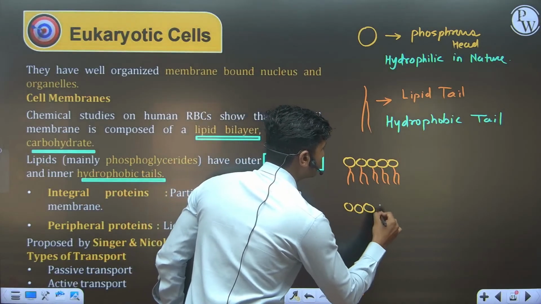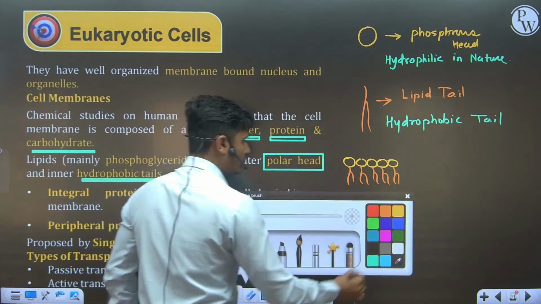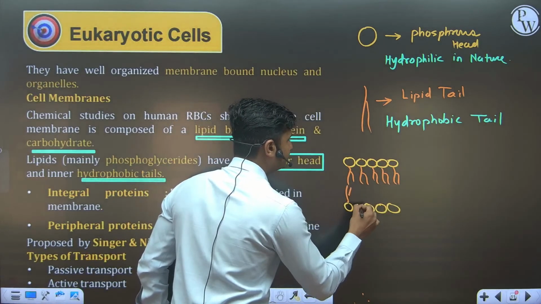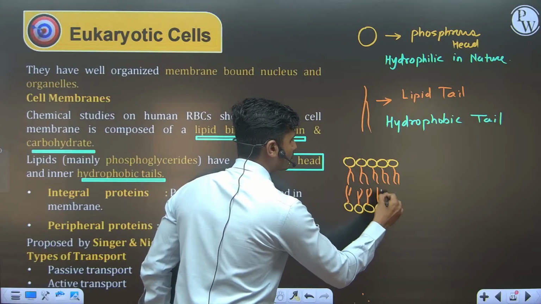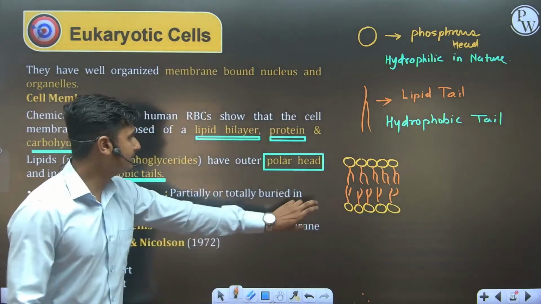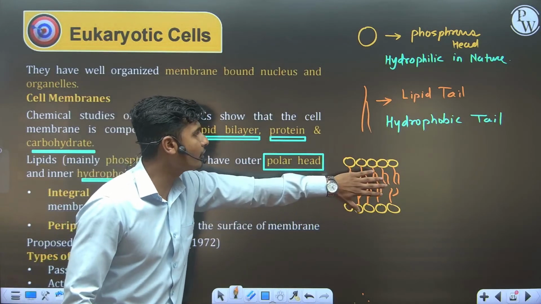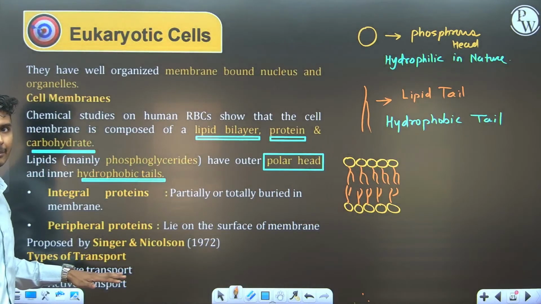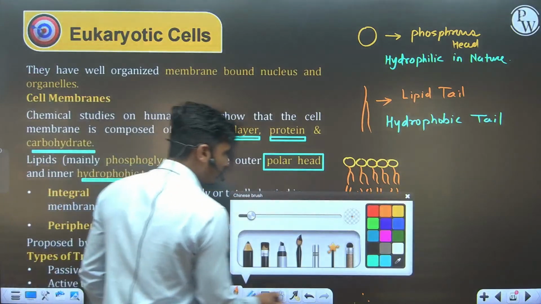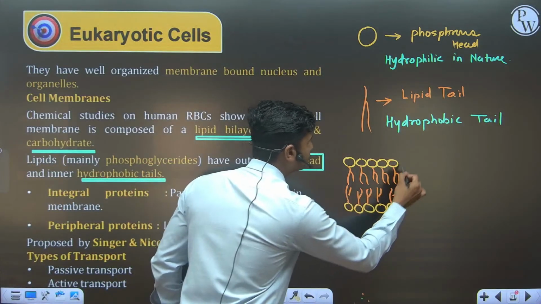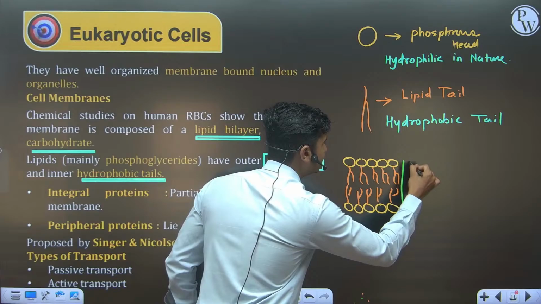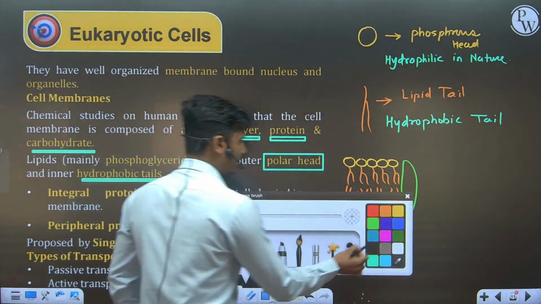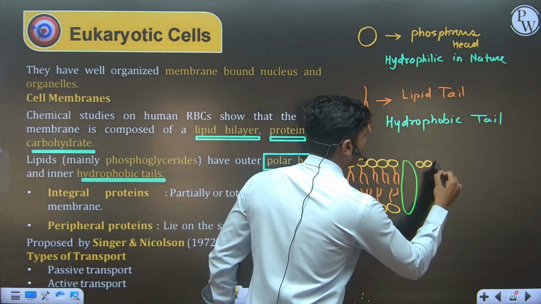Here 1, 2, 3, 4, 5 phosphorus heads and the tail portion. So this is a phospholipid bilayer. Now we know that some integral and peripheral proteins are also there. So let's draw one protein molecule in this diagram.